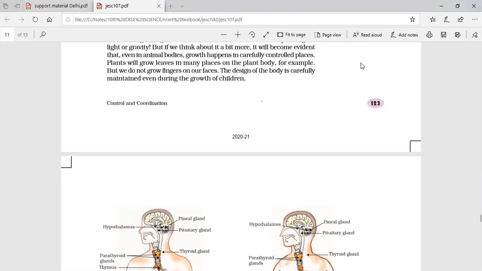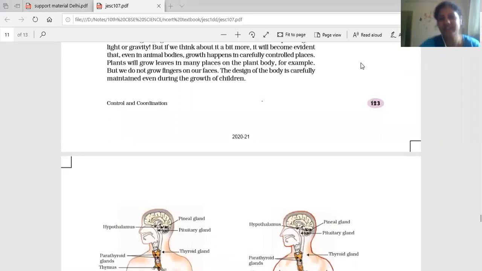So that is what we call hypothyroidism, the lesser secretion of thyroxine. Thyroxine's main function is to perform chemical reactions on carbohydrates, fats, and proteins. That is metabolism: after digestion, how these are utilized in the body.